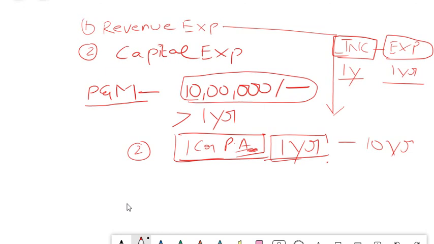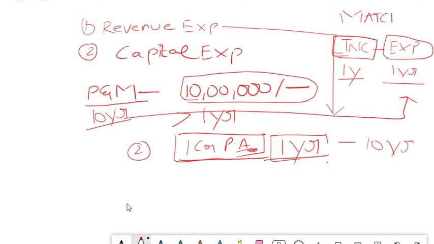So if you purchase a plant and machinery and the useful life of the plant and machinery is, for example, 10 years, that means you can use the plant and machinery for 10 years. If you put the 10 lakhs in expense, does it satisfy your concept of matching? No. We have learned something called matching, isn't it? If you go back to our previous videos, you can know that this is also one of the concepts in accounting, the matching concept.